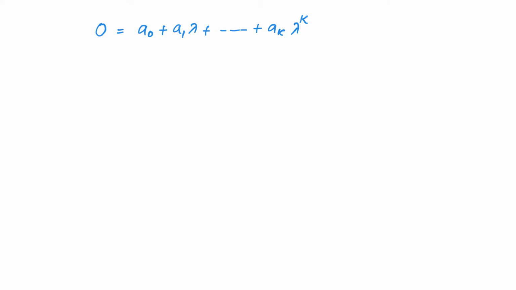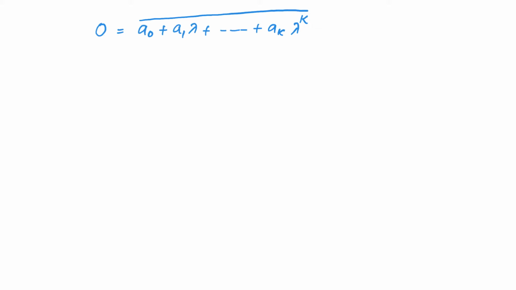But notice, as the conjugate of 0 is itself, we know that the conjugate of a0 plus a1 lambda plus etc. up to ak lambda power k is also equal to 0.